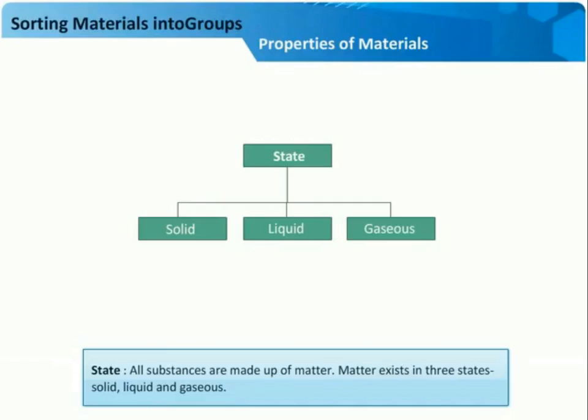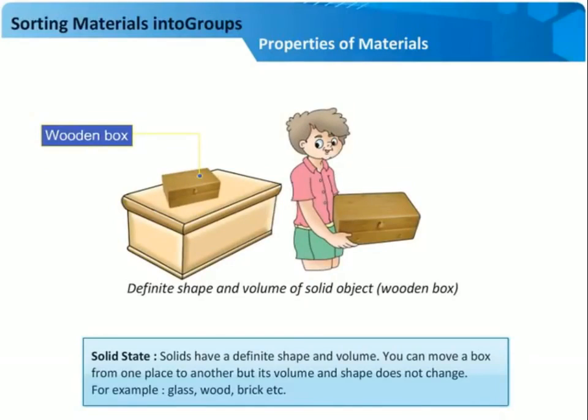All substances are made up of matter. Matter exists in 3 states: solids, liquid and gases. Now see the picture. Solids have a definite shape and volume. You can move a box from one place to another, but its volume and shape do not change.